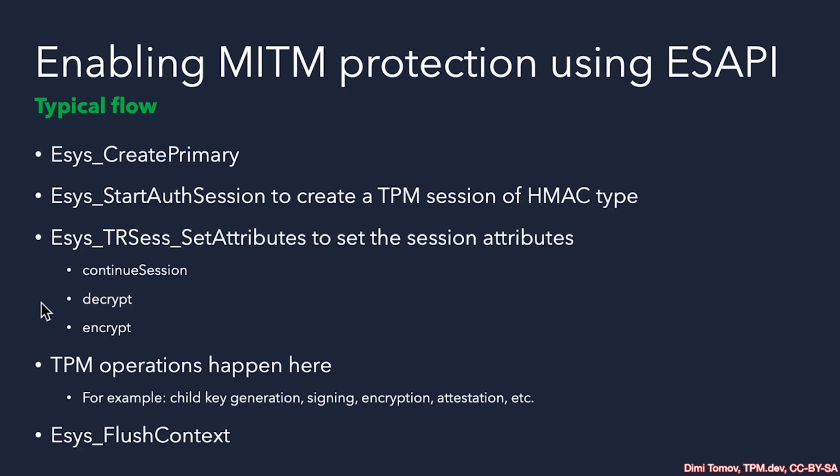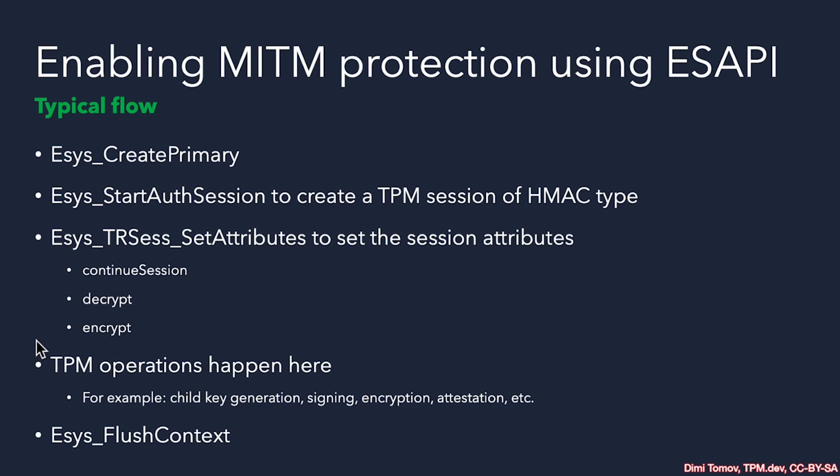So we request the protection of both the command request and the command response. And of course, if we want to reuse this parameter encryption session, we have to set the continuous session bit. Then we perform the different operations that we want and make sure we place that TPM session handle inside the 3 authorization slots of the command that we're invoking.